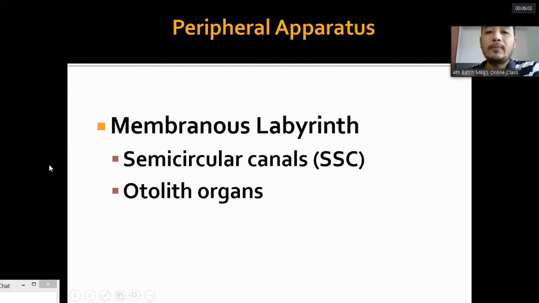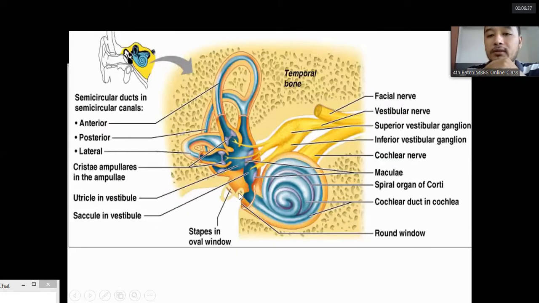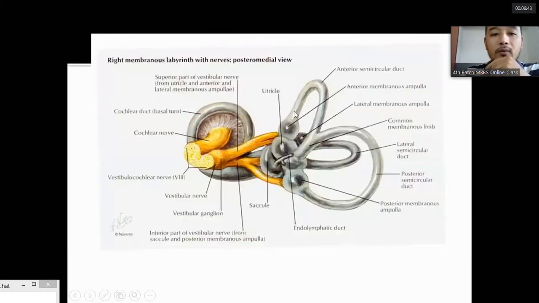Now, the peripheral apparatus of the vestibular system consists of the sensory organs of the membranous labyrinth. We have the bony labyrinth and the membranous labyrinth. The membranous labyrinth is housed inside the bony labyrinth, also called the vestibule. So we have three semicircular canals and two otolith organs making up this peripheral apparatus. The semicircular canals and otolith organs are part of the membranous labyrinth, not the bony labyrinth. The otolith organs are the utricle and the saccule. We'll discuss them one by one.